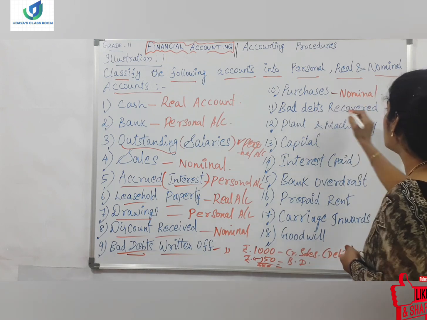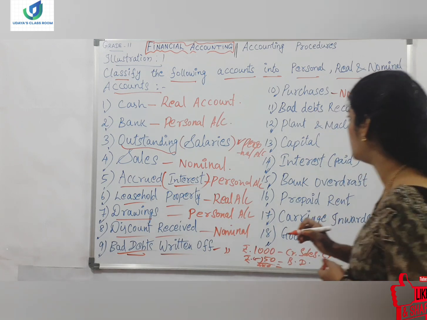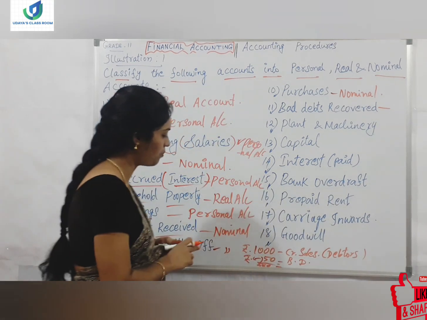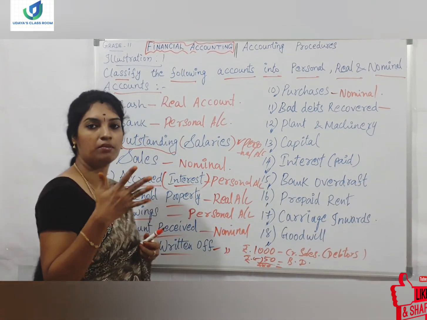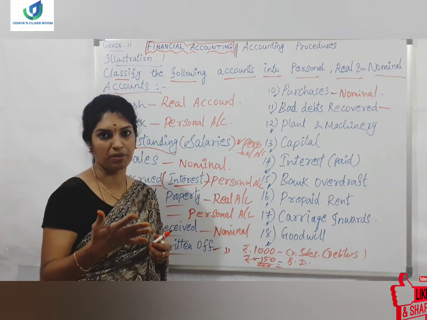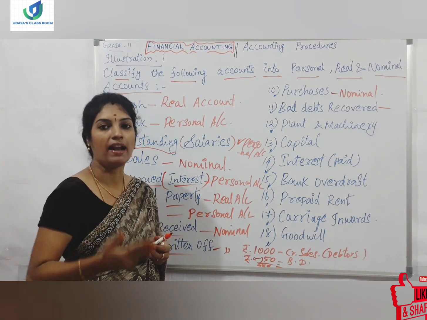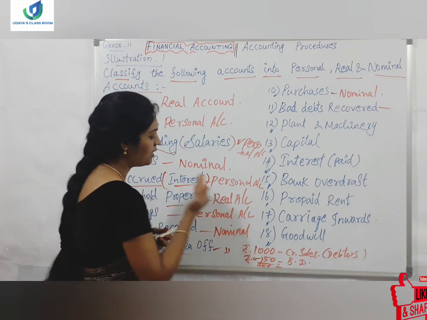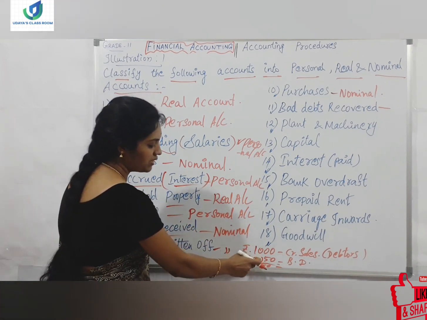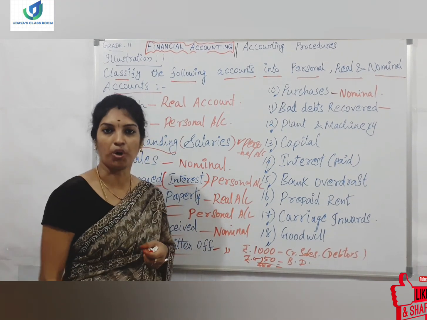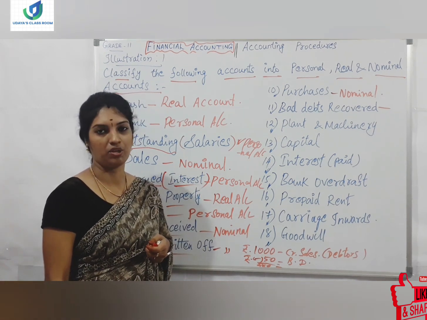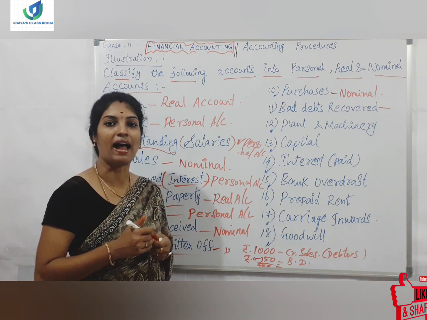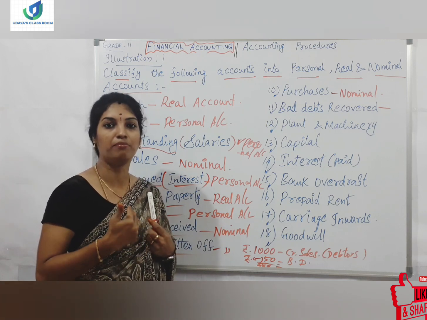Okay. And the next is bad debts recovered. Now I have told you an example, right? The 50 rupees debtor is not going to pay money back to me, so it is considered as bad debts, and I have deducted it here. Now this bad debtor again comes to me and repays the 50 rupees. Now what happened? Bad debts recovered. I have recovered my bad debts.